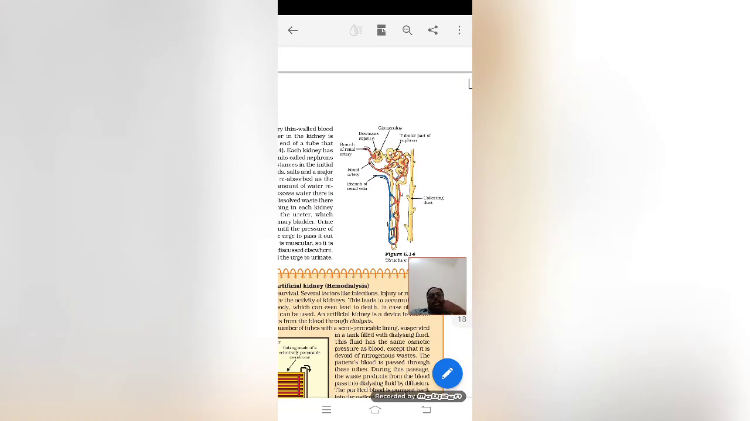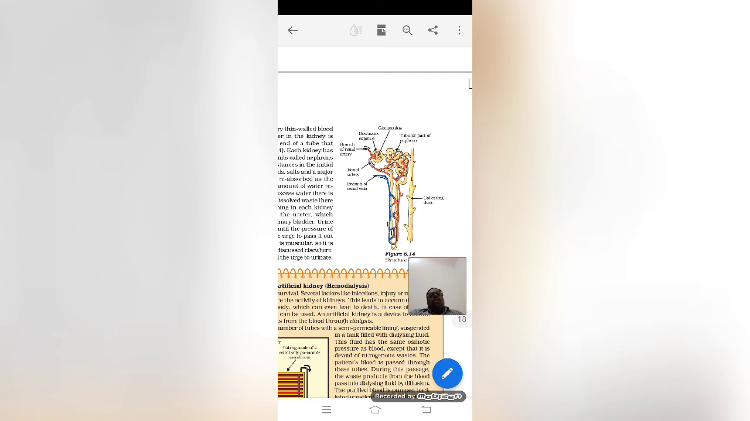On the basis of 10th class, there are a lot of things to be explained: loop of Henle, proximal convoluted tubule, distal convoluted tubule. It feels very difficult to explain those things like this. So if you have any doubt related to this, please ask.